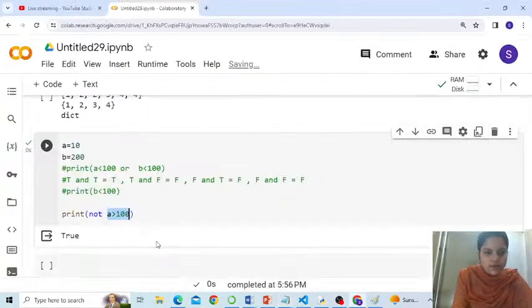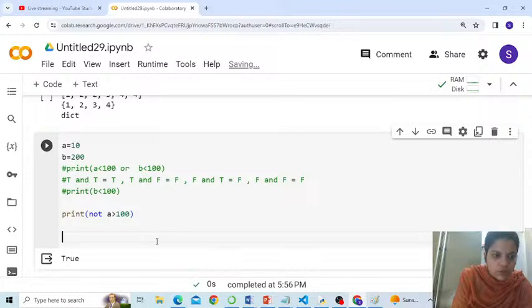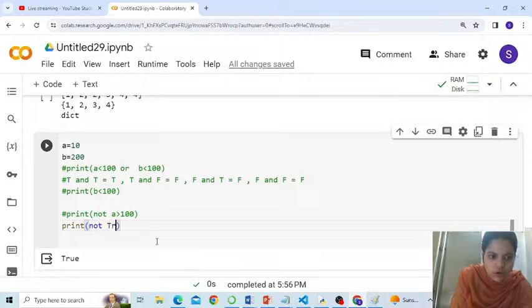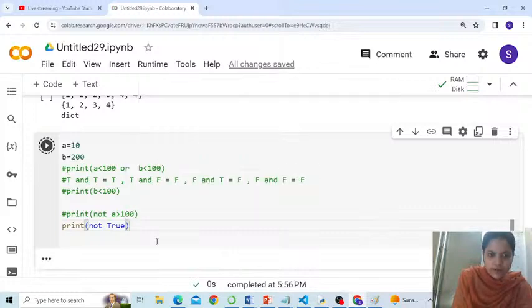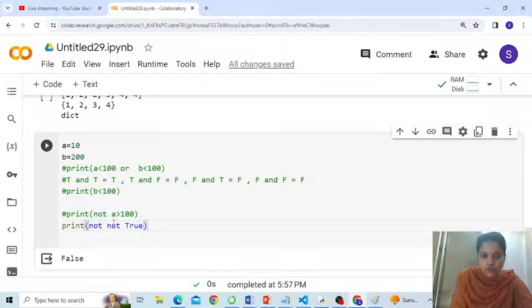Okay. So if I write like this, print not of true. Okay. Bharat, Akhila, they are saying true. Okay, let me check. So not of true is false. Am I right? And if I write here again, so we know not of true is false, and not of false is going to return me true, of course.